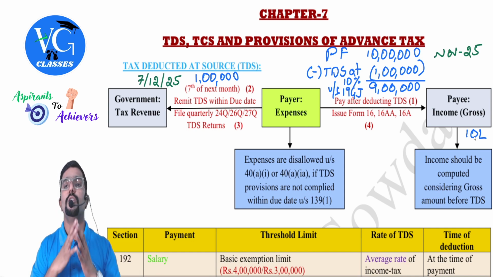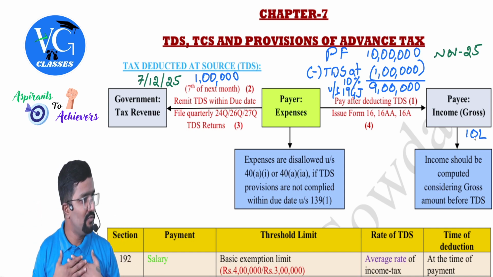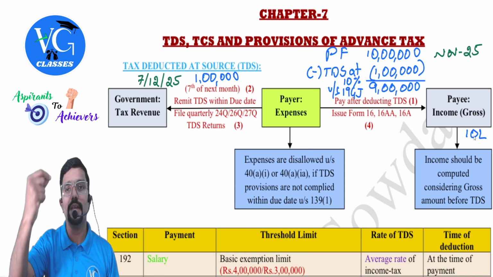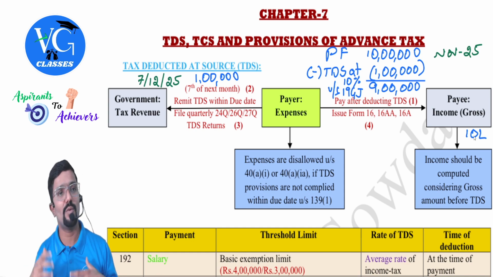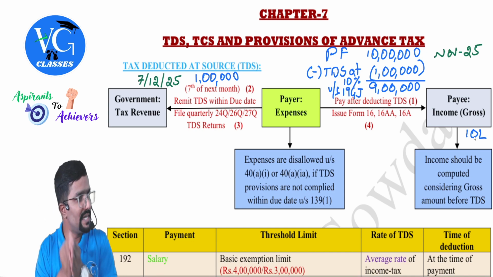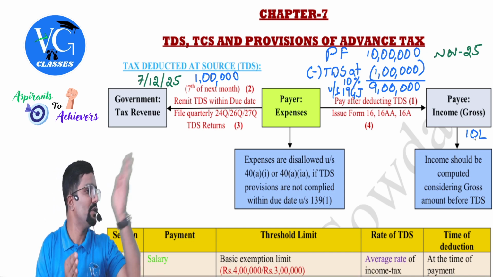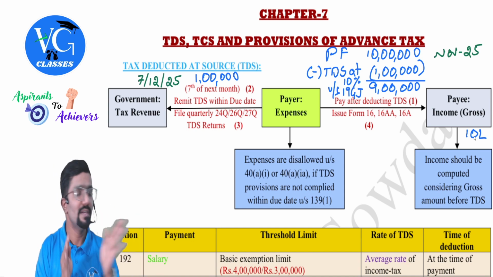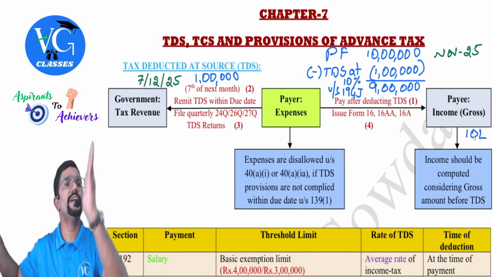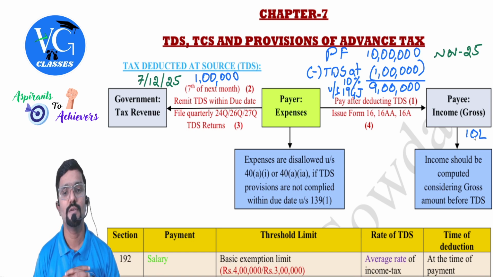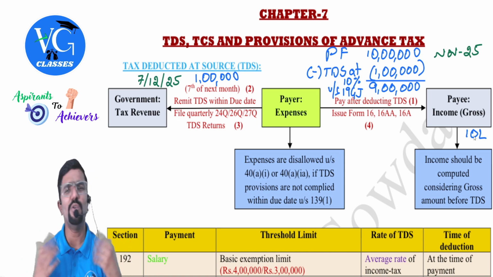Okay. Now totally for the payer, for me, there were 4 responsibilities. What are they? Whenever I am making payments, I need to check whether what I am paying is covered under TDS. If yes, I have to deduct TDS at the appropriate rate and remit it to the government. Then I should file TDS returns with the government. Then I should give a certificate to you, that is the payee. Totally 4 responsibilities.